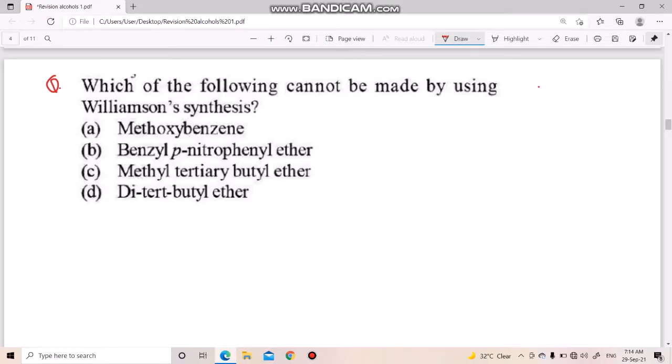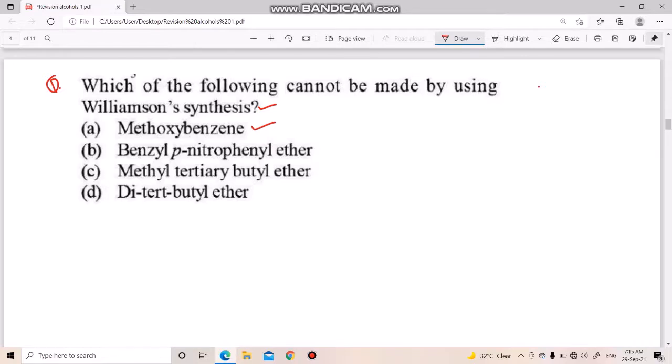Which of the following cannot be made by using Williamson synthesis? Four options are given here. Which of the compounds cannot be prepared by using Williamson synthesis? Okay, we can check one by one.